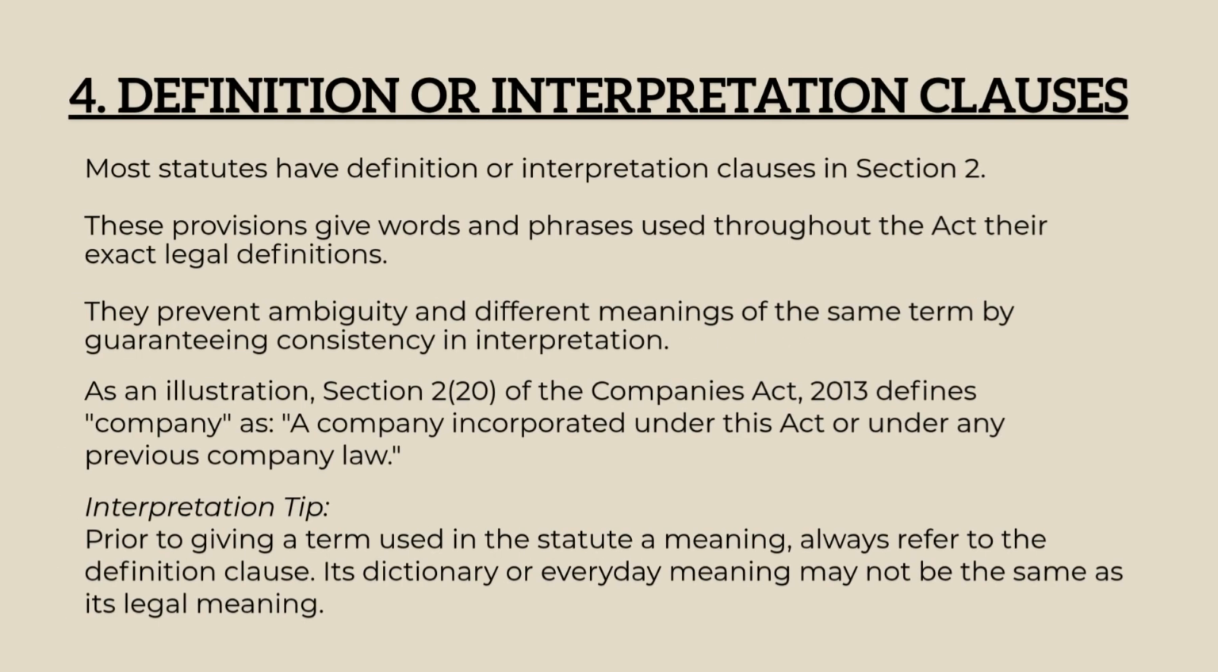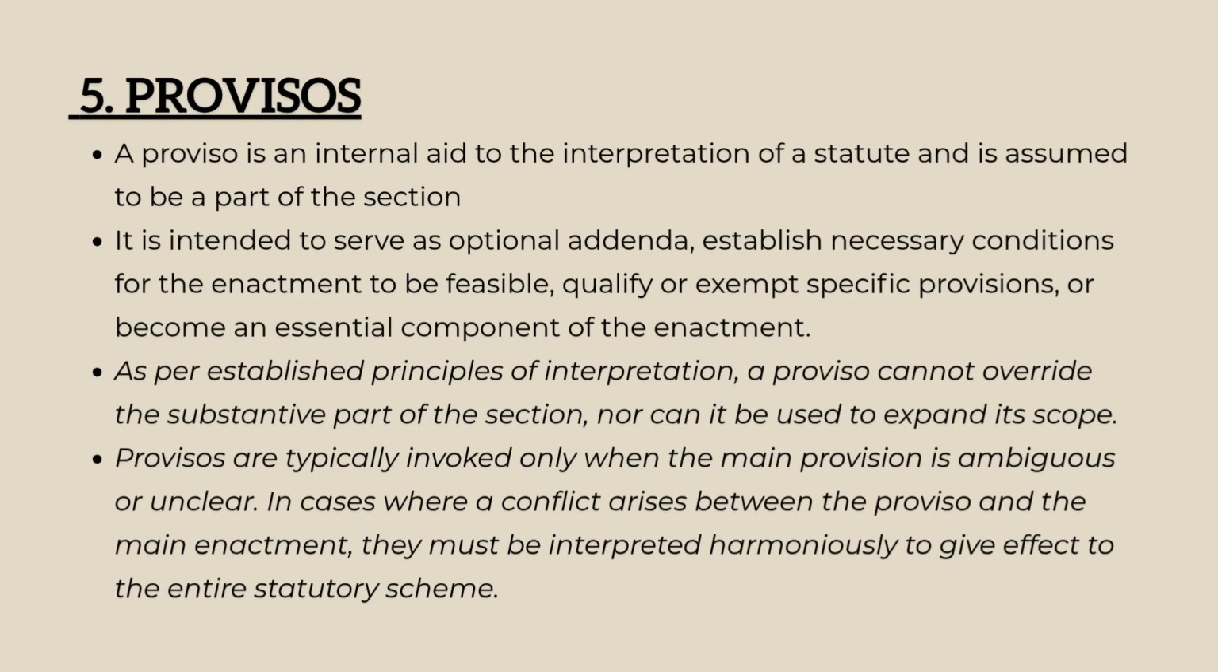Now we move to the definition or interpretation clauses. Most statutes include a dedicated section, usually Section 2, which defines key terms used throughout the Act. These clauses ensure clarity and consistency in the use of legal terms. For example, in Section 2(20) of the Companies Act, 2013, the term company is defined as a company incorporated under this Act or under any previous company law. This definition applies uniformly across all provisions where the term is used. It is important to remember that statutory definitions override ordinary meanings, and one must always consult the definition clause before interpreting any important term.